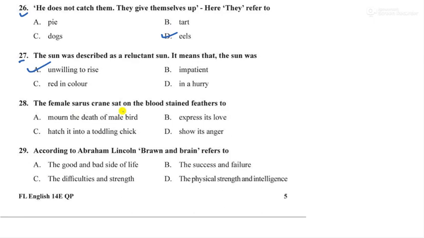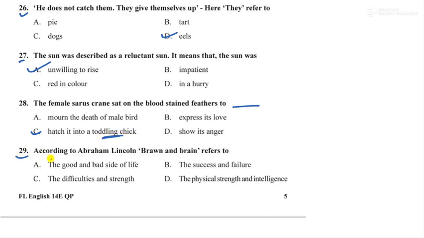The female Sarus crane sat on the blood-stained feathers to dash. To what? Mourn the death, express its love, hatch it into a toddling chick, show its anger. So option number C is the right one. To mourn, she was just revolving around that. So to hatch it into a toddling chick will be the right answer here.